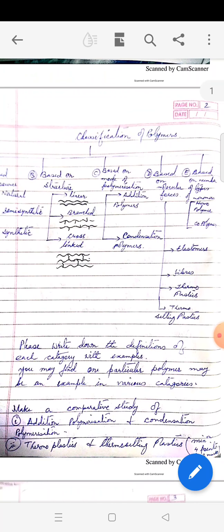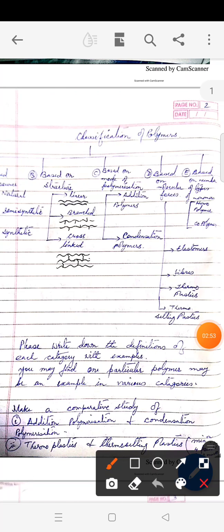Now let us move to classification of polymers. Polymers can be classified in various ways. The first way of classification is depending on the source. Those polymers obtained in nature are called natural polymers. Some are semi-synthetic, meaning you get the polymer from nature, but it is not suitable for use, so we do some chemical treatment to make it suitable.